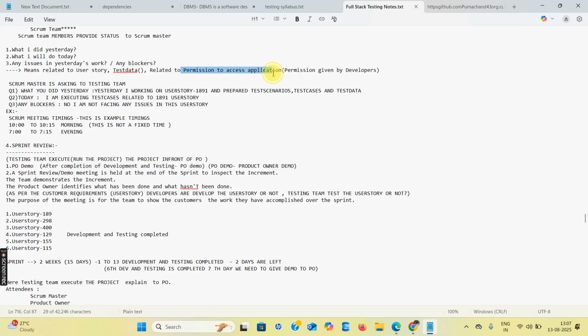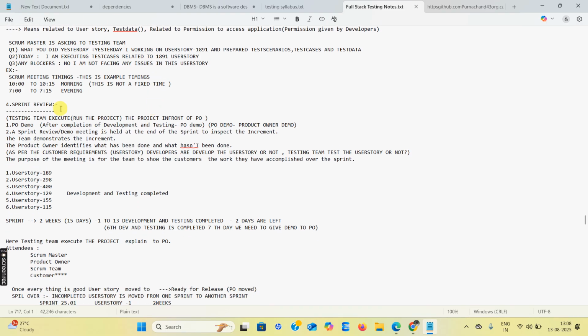To take the application permission, from whom? Developers. Permission is given to test the application. Developers give the permission to the testers. Otherwise, we can't log into some developed applications. With their credentials, the developer gives the credentials to testers. Only with those credentials can testers open that application. Otherwise, it is not possible. Okay, next, see this one.